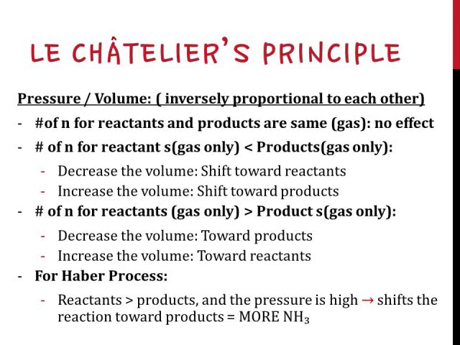For the Haber process, it is the scenario where the number of moles of reactants is bigger than its products, and the pressure that the process is happening at is really high. Since pressure and volume are inversely proportional to each other, it is right to say that the volume is decreasing for this Haber process, which causes the reaction to shift towards products, making more ammonia.